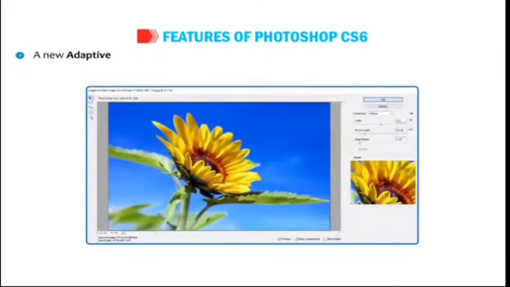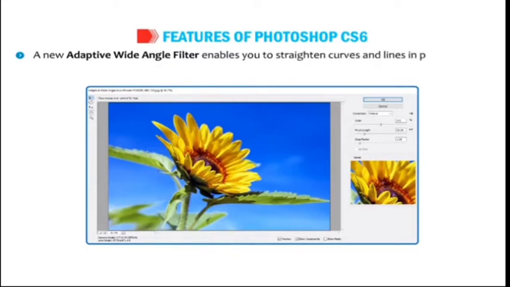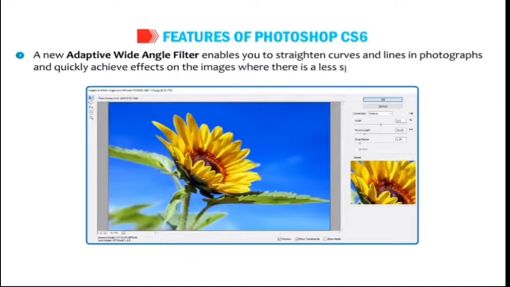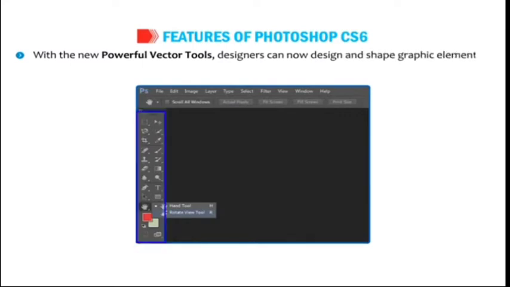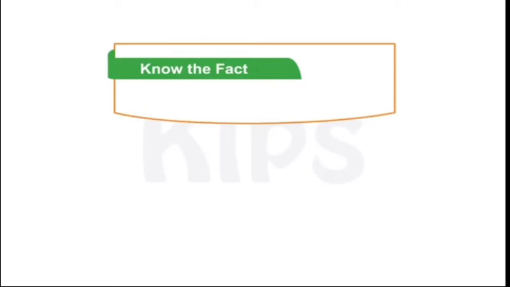A new adaptive wide-angle filter enables you to straighten curves and lines in photographs and quickly achieve effects on the images where there is less space. With the new powerful vector tools, designers can now design and shape graphic elements more quickly and easily. Okay students, know the fact.